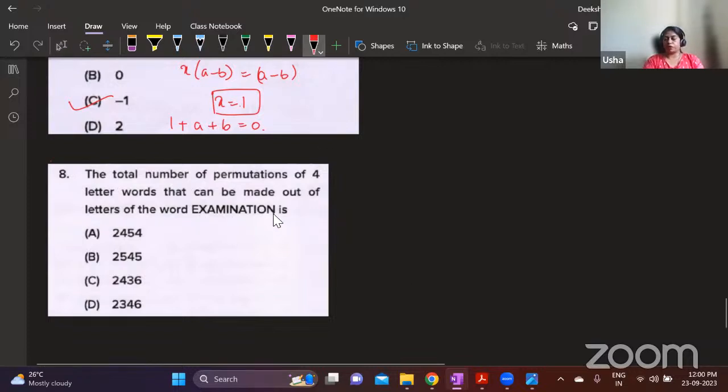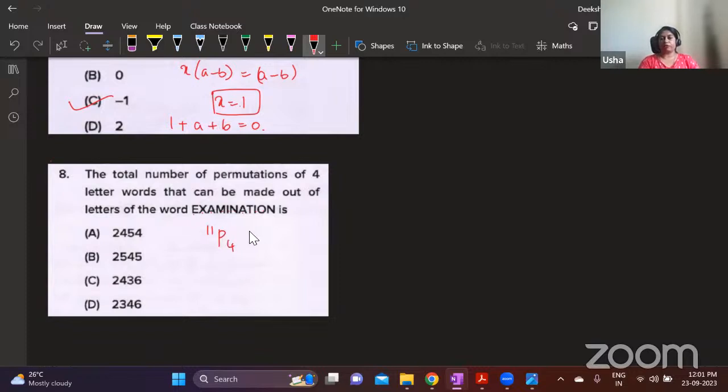See, here we have a word examination. From this, we need to find out how many 4-letter words are possible. Okay, so how many letters are there here? 1, 2, 3, 4, 5, 6, 7, 8, 9, 10, 11. 11 letters are there. So if there are no repetitions in this, the formula would be just 11P4. That will be the formula.